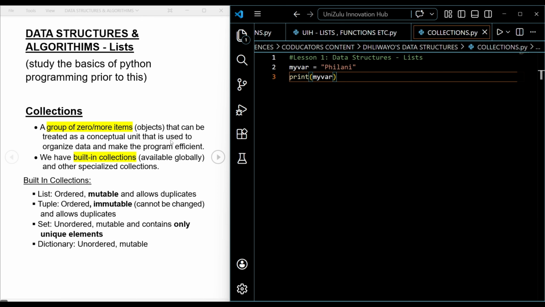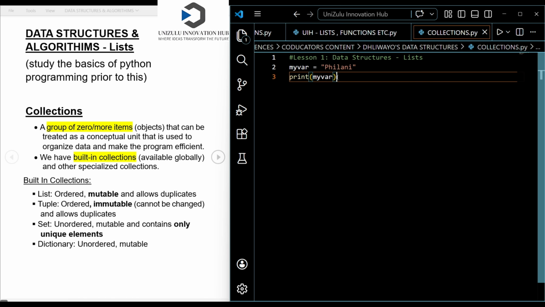They are used to organize data and make the program more efficient. We've got built-in collections, which are found within Python. They are already built in, and they are available to use globally. We are still going to explore each and every one of them, but in this particular video we'll be focusing on lists. So let's start with the list first.